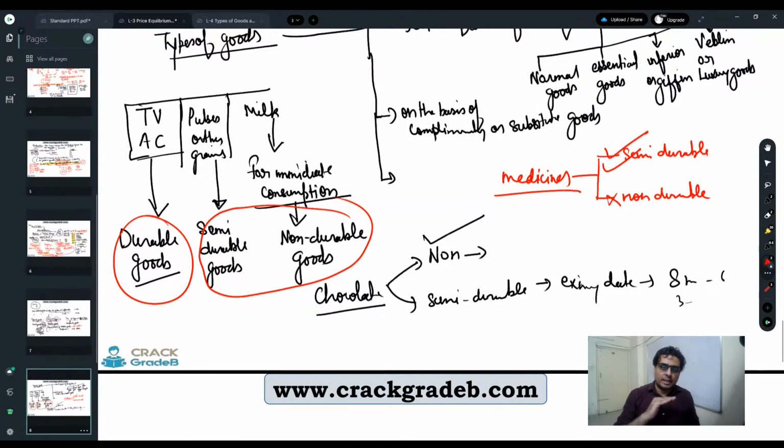So in general for all medicines, I'm not talking about some exceptions where the medicines should be put in the refrigerator, but in general, the purpose of medicine while making it is that it can last a little bit longer than normal non-durable goods.